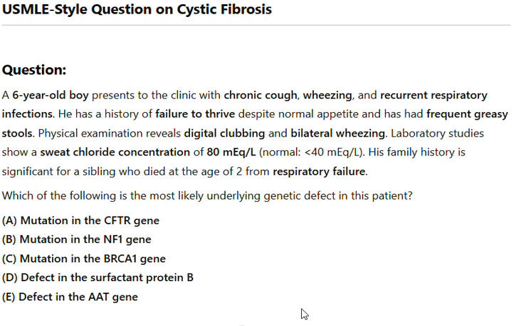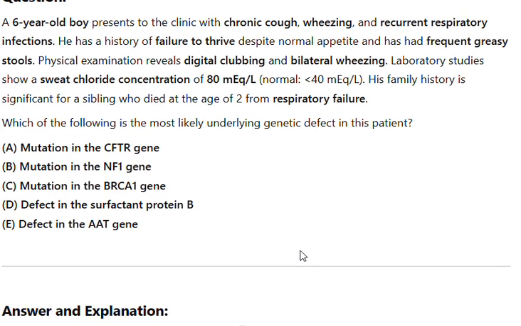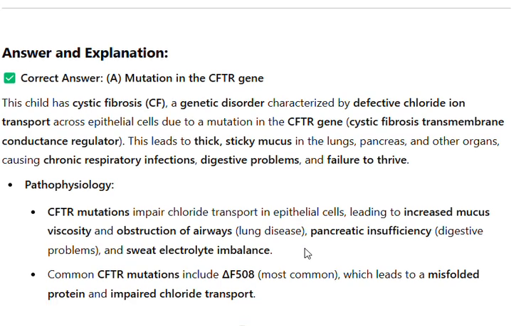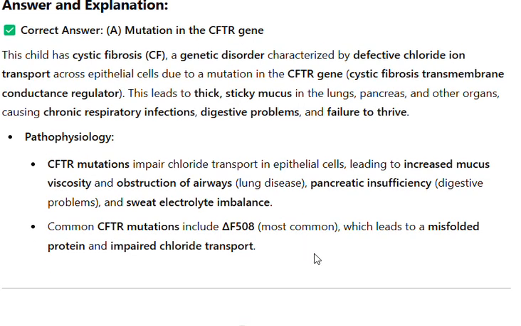Answer and explanation. Correct answer A. Mutation in the CFTR gene. This child has cystic fibrosis, a genetic disorder characterized by defective chloride ion transport across epithelial cells due to a mutation in the CFTR gene, cystic fibrosis transmembrane conductance regulator. This leads to thick, sticky mucus in the lungs, pancreas, and other organs, causing chronic respiratory infections, digestive problems, and